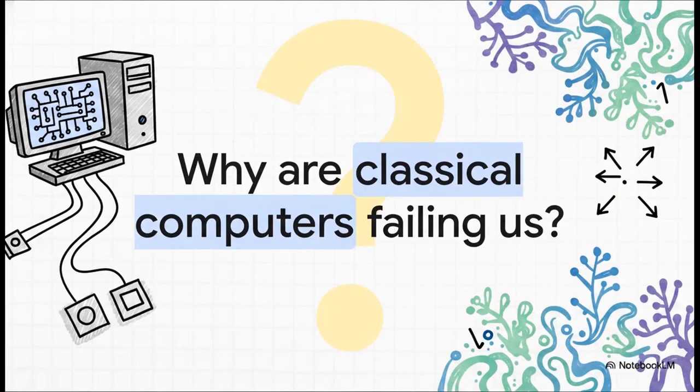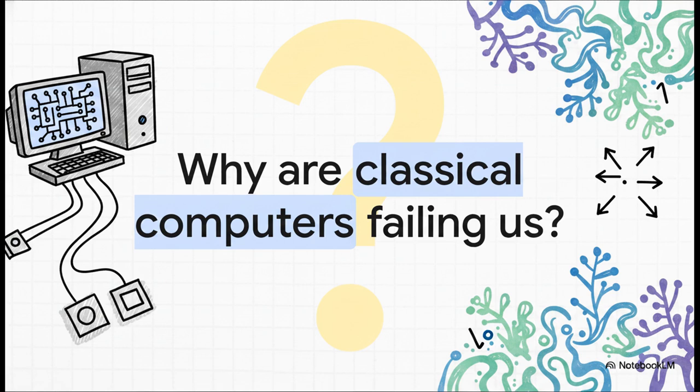Let's kick things off with a slightly provocative question. Why are our standard classical computers, the ones sitting on your desk or in your pocket right now, suddenly hitting a massive brick wall? I mean, these machines run on those trusty, deterministic zeros and ones, and they are incredibly fast. But when it actually comes to simulating the natural world at its most fundamental level, they're completely failing us.